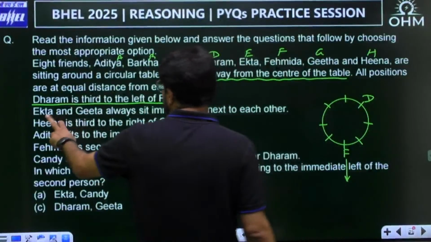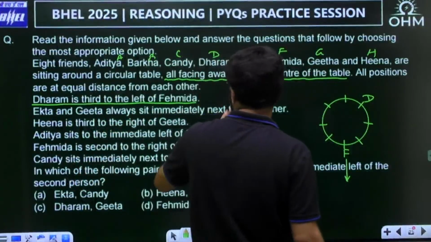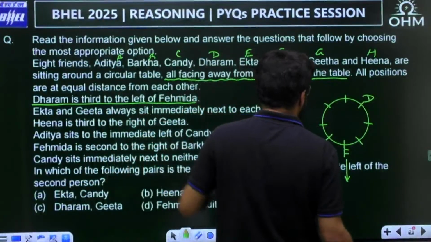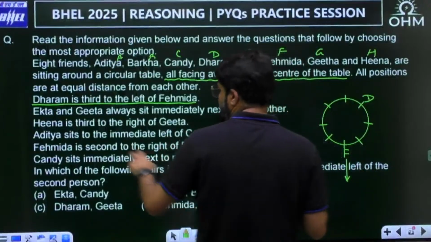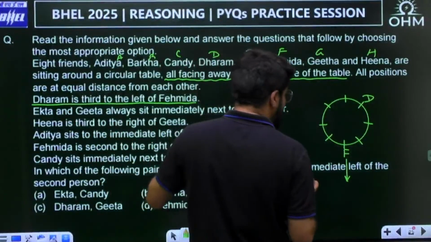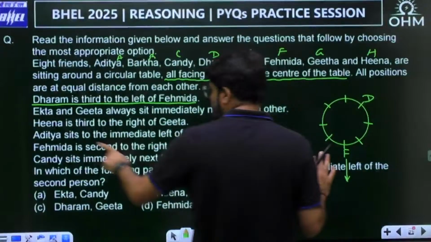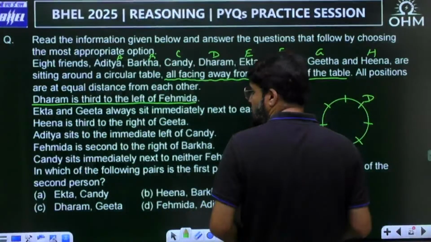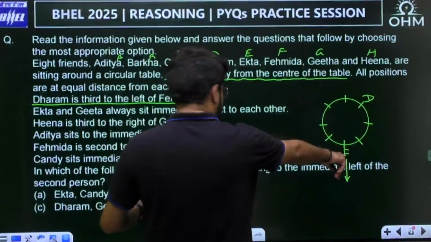Then Ekta and Geeta always sit immediately next to each other. Where they are, we can't say right now. Wait for it. Hina is third to the right of Geeta, but there is no Hina or Geeta yet. Aditya sits to the immediate left of Candy, and there is no Candy here either. So Fahimda again as a reference.